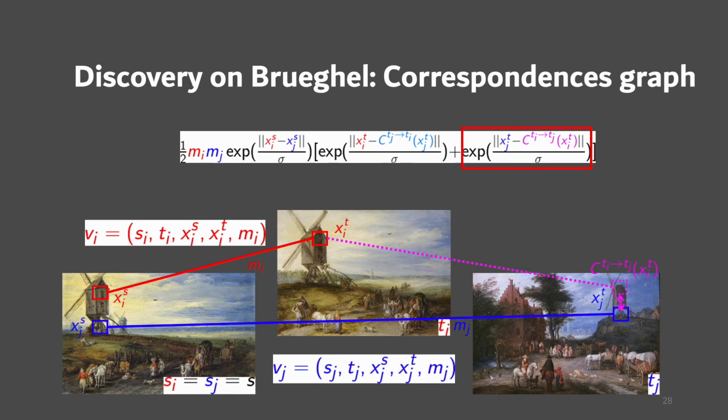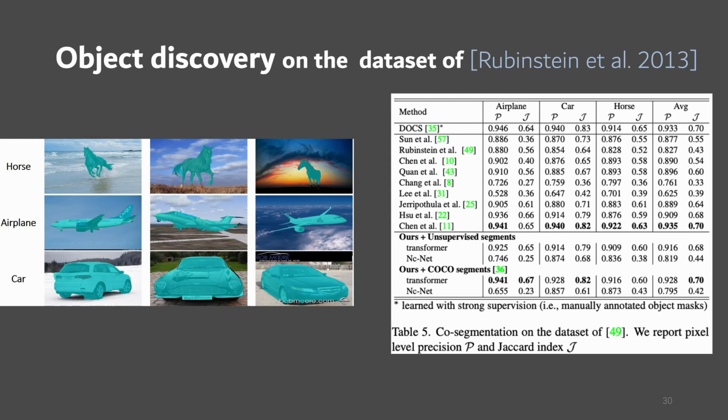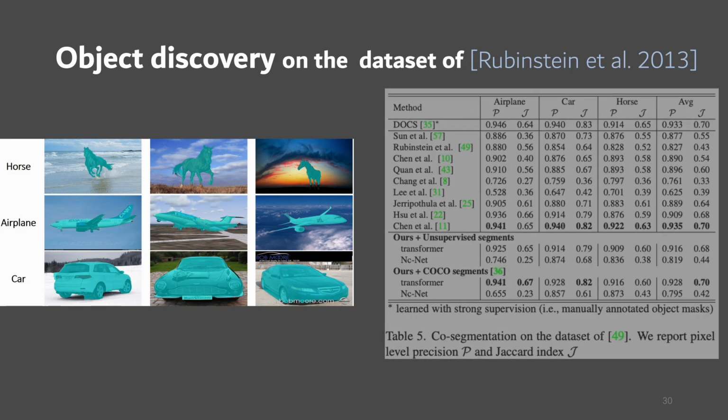Some discovered clusters on Bruegel are visualized here. As we can see, the discovered patterns are not necessarily salient objects. They also come with diverse styles and different contexts. More results can be found in the project page. Apart from application on artworks, our approach also achieves competitive performance on object discovery benchmarks, which again demonstrates the robustness of our approach.